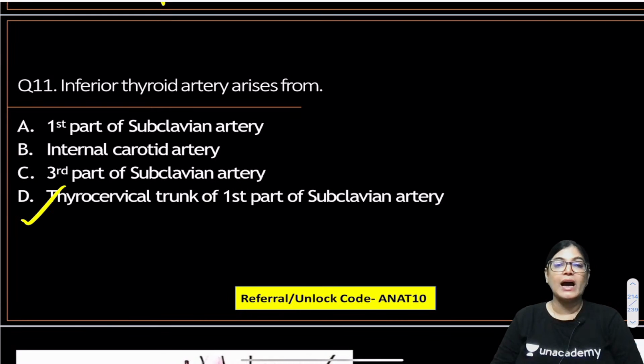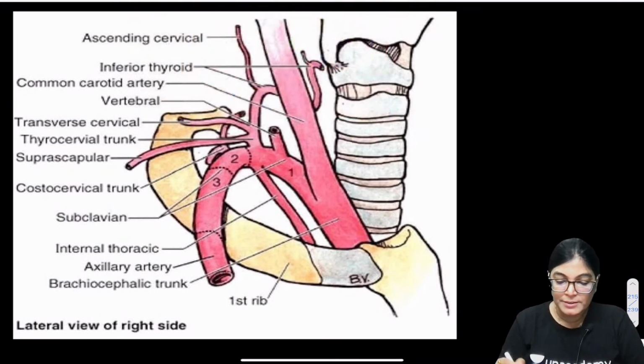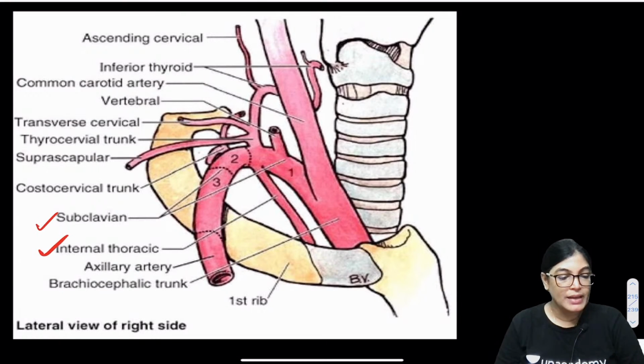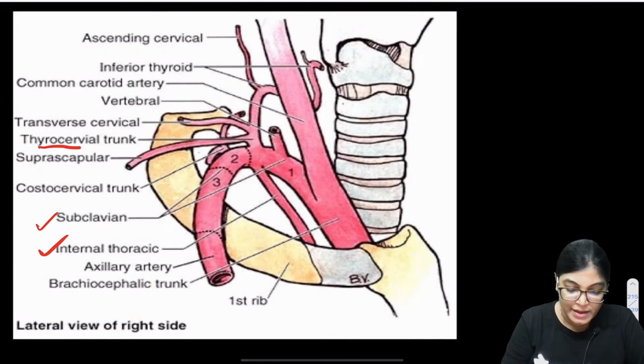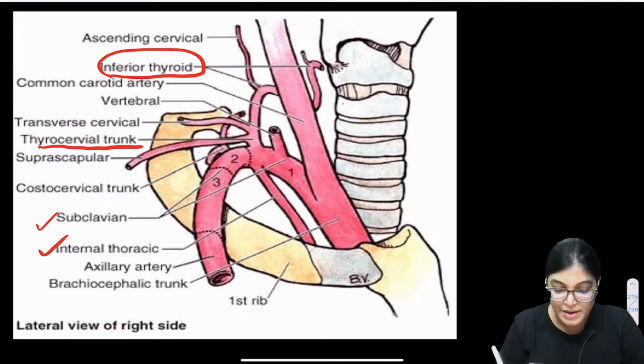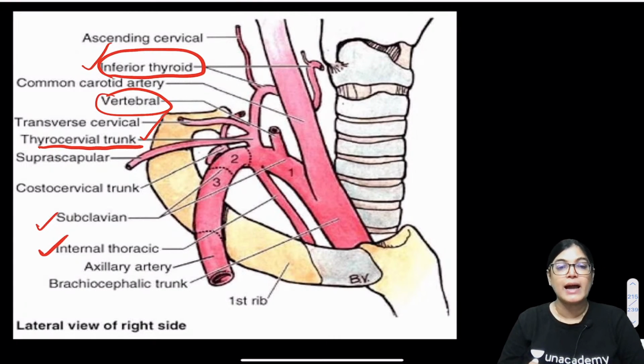So the correct answer is D, thyrocervical trunk, first part of subclavian artery. It's a branch from the first part of subclavian artery, but to be more specific, exactly it's a branch of thyrocervical trunk. Let me show you a diagram for it. Can everybody appreciate here that this is the first part of subclavian artery, and from the first part we have got the branches. It is giving internal thoracic artery as a branch, and it is giving thyrocervical trunk, which is again giving inferior thyroid artery, and it is giving another branch, that is vertebral artery also.